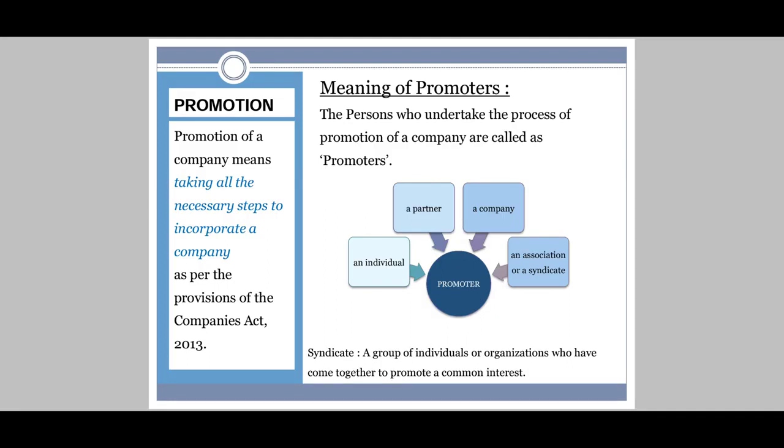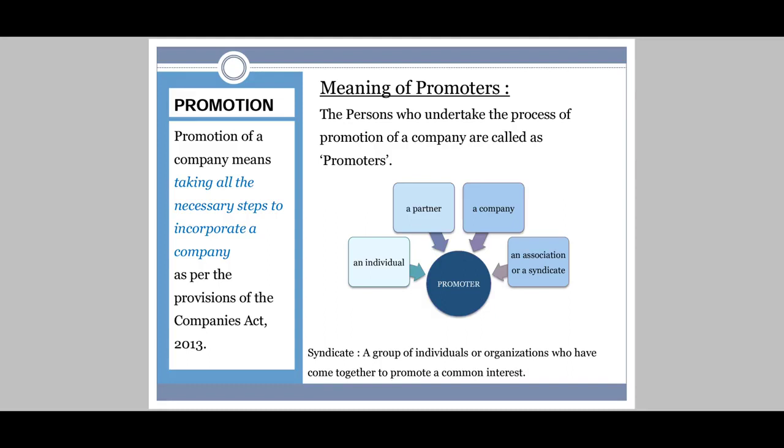Now, a promoter can be an individual, a partner, a company, or an associate or a syndicate. An associate or a syndicate means a group of individuals or organizations who have the same common interest.